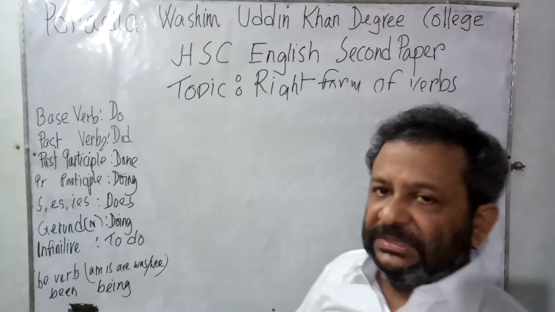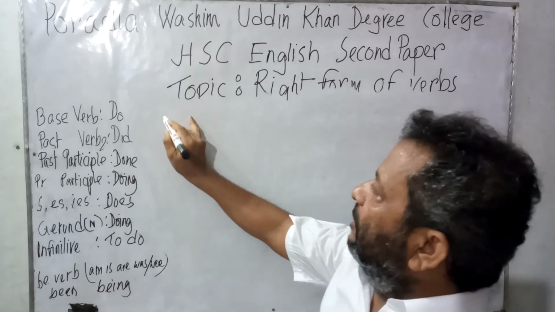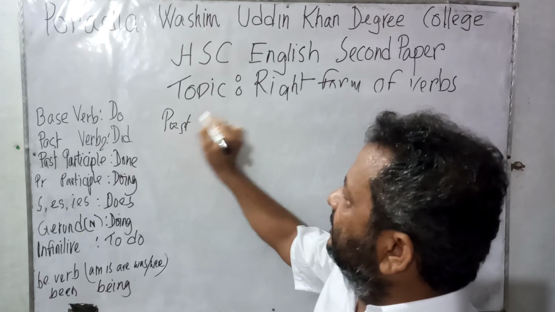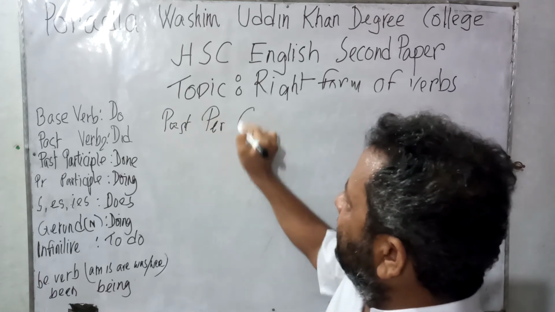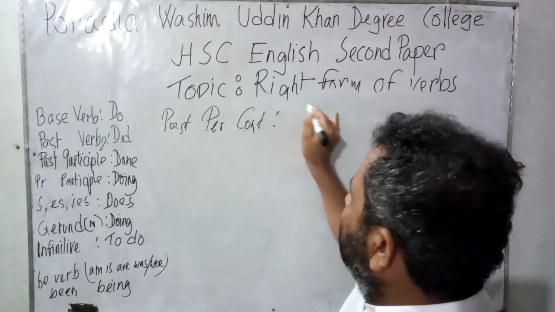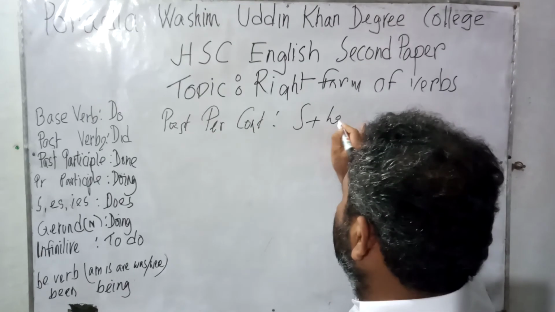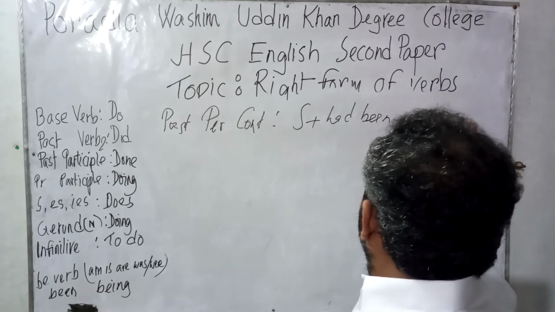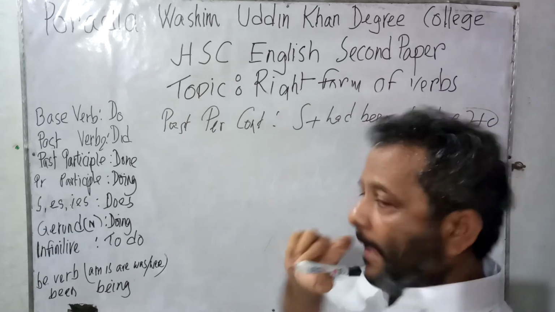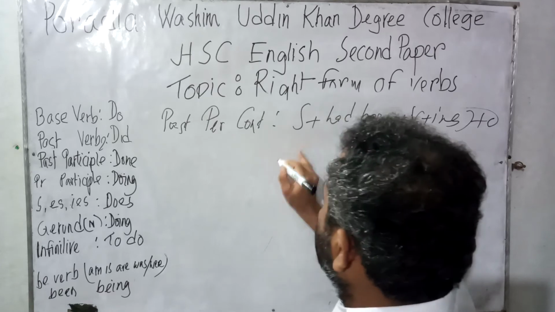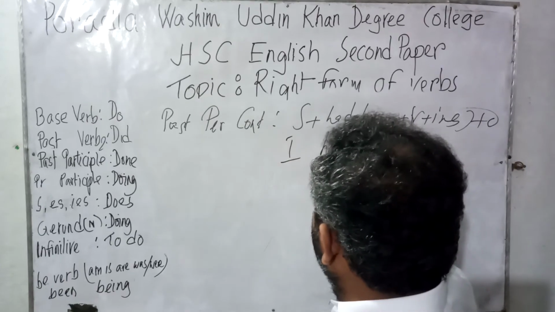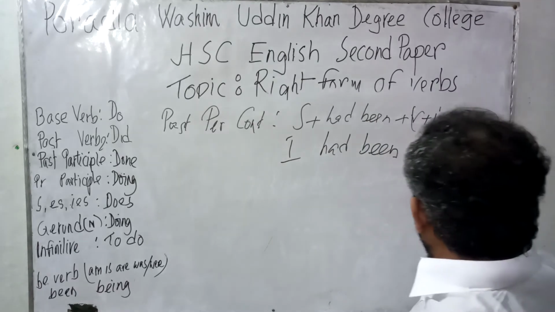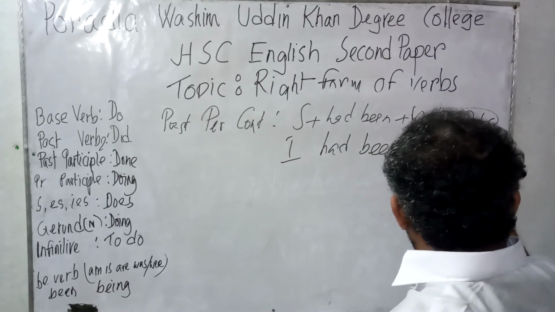Now another form, another structure. Past perfect continuous. That is, the structure is subject, had been, verb ing, object. And let us take the subject I. It will be I had been. I had been eating. I had been eating rice.